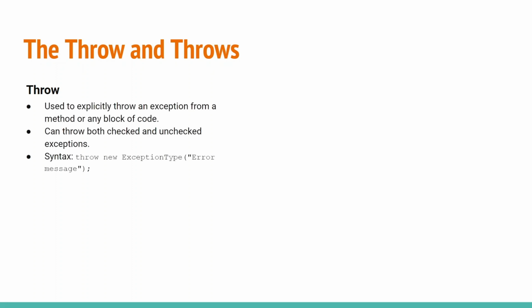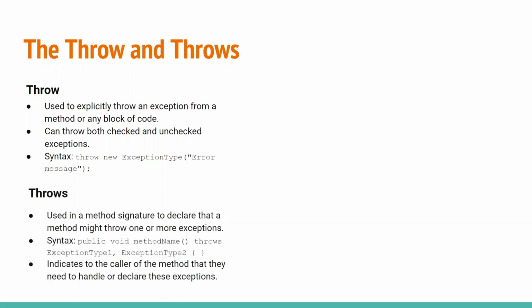Okay. There are two other keywords: throw and throws. Throw is used to explicitly throw an exception. So instead of the runtime throwing the exception, we can use throw new exception. Programmatically, we can throw the exception also. There is a throws clause that is used in the method signature. Example, public void method name throws exception, right?